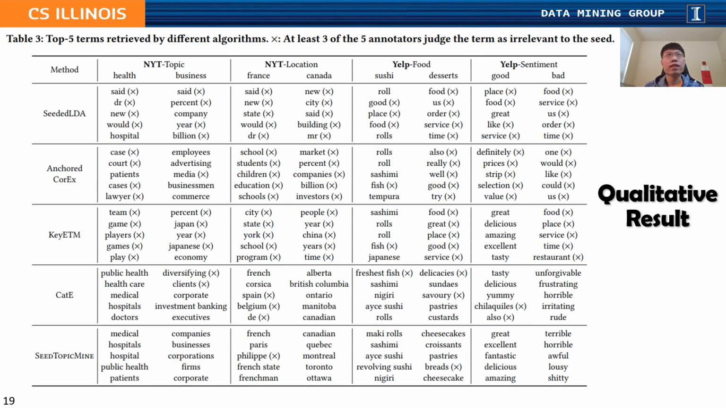We also conduct a case study by showing top 5 terms retrieved by different algorithms. We can observe that the topics discovered by SeedTopicMine are consistently of high quality across all the datasets and the seed dimensions.